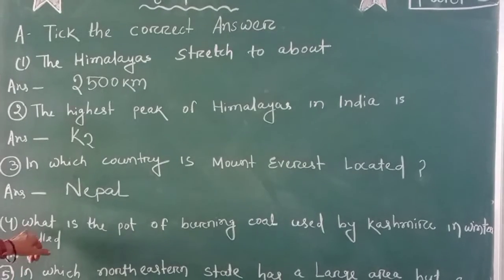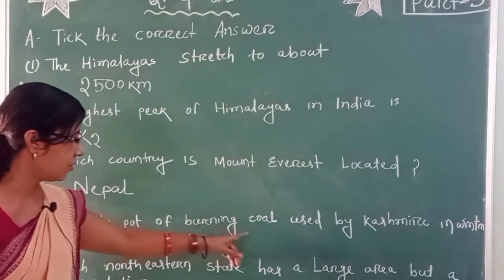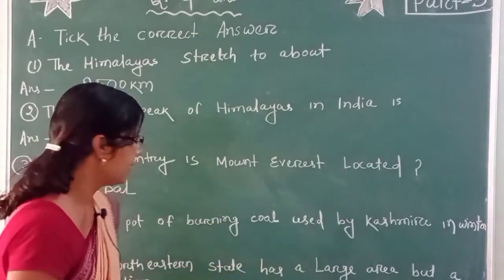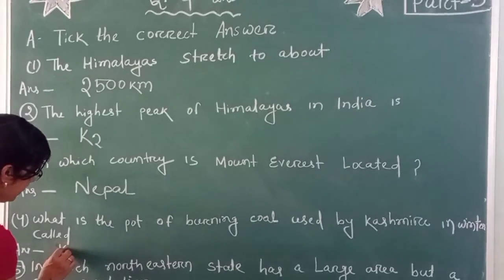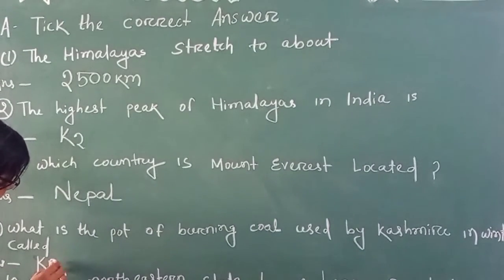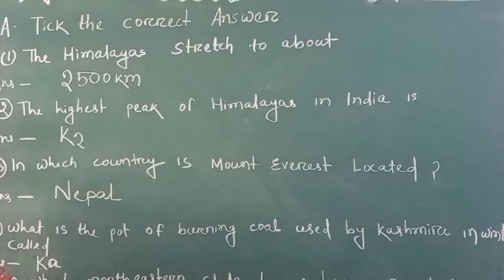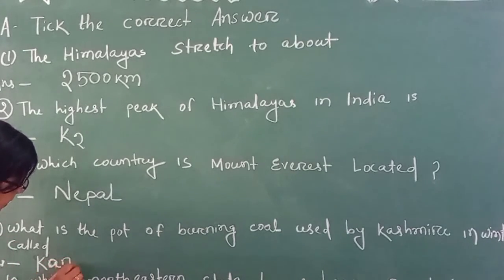Number 4, what is the pot of burning coal used by Kashmiri in winter called? It is called kangri. They use it to keep themselves warm during winter. So the answer is kangri.